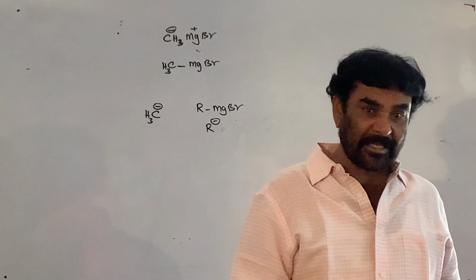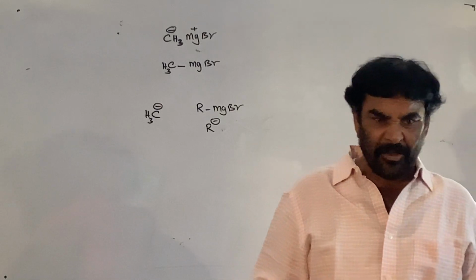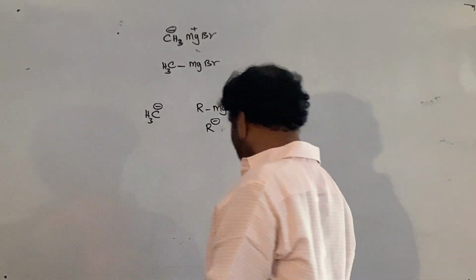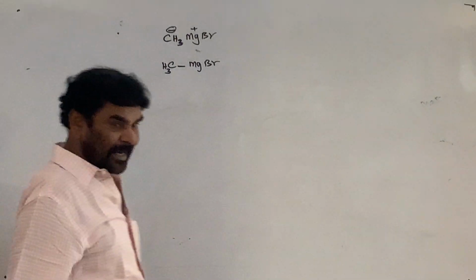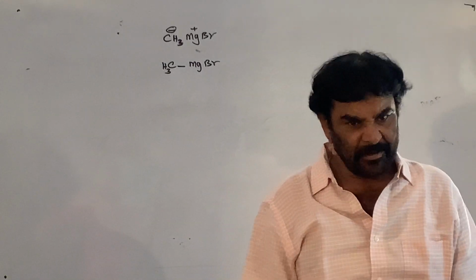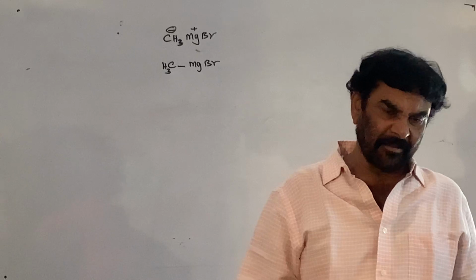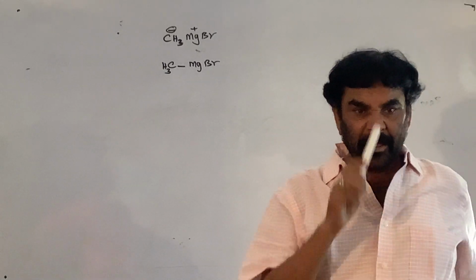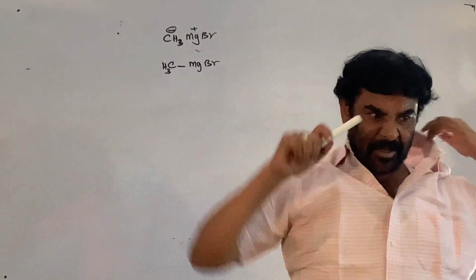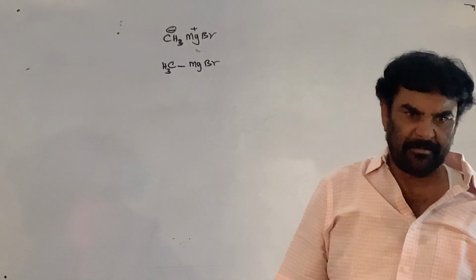So, what is the meaning of the acid? That is a compound containing the active hydrogen. What is the meaning of the active hydrogen? Which is able to supply the H plus ion. So now this is what happens in that case. The R part of the Grignard reagent takes the H plus from the reagent and it is converted to RH. The Grignard reagent is decomposed and converted to the corresponding hydrocarbon, in the presence of a compound which supplies the H plus ion. It is an acid-base reaction.